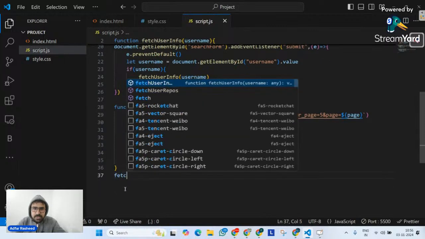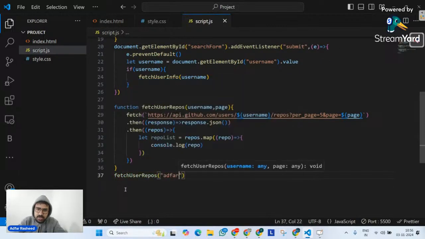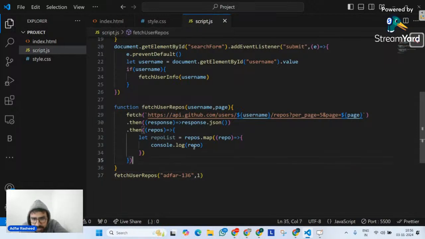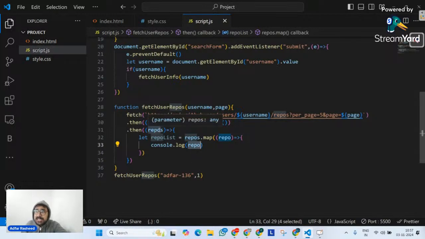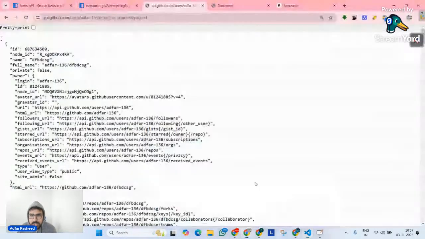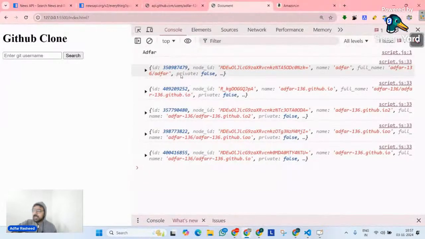So let me call my fetchUserRepos with an argument adfer136, and then comma, I'm going to pass page number 1. Now tell me what this repo is. Don't you think it's the 5 repositories it gave me inside the array? Now this repo is an individual repo itself. It's not the array it's going to return. It's going to return the items individually and console them. That's why if I go to my document, we can now see I'm getting the individual repositories one by one, right? Because that's what the first argument of map refers to.